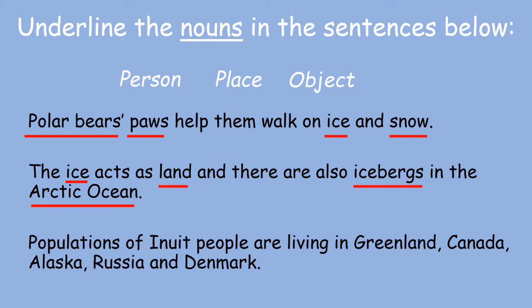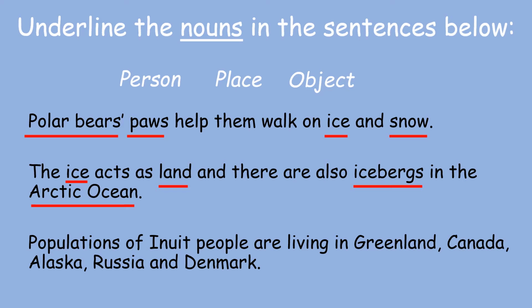You need to look out for objects. You can usually find lots of objects in your sentences. So that's quite a tricky one because sometimes we might not think of things as objects. For example, the land, but it still is. Or you might have the wind. You don't really think of the wind as an object, but it still is.